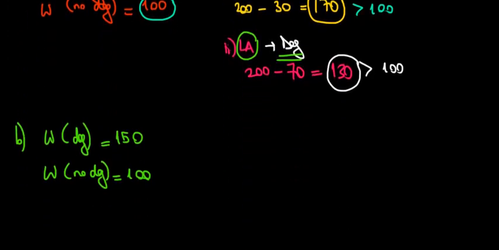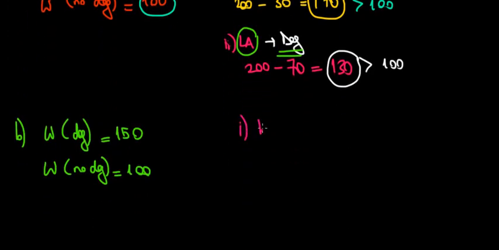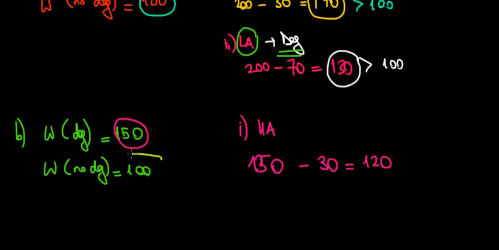So let's do the math over here. The utility of the high-ability worker would be finally 150 from the wage of getting the degree. So he would have a benefit of 150 minus the utility loss of 30 from working for the degree. So that will give him a net utility of $120. Now we compare this with the alternative, and the alternative is not getting the degree and having only $100. So $100 over here, that would be the alternative. Well, 120 is better. 120 is better. So yes, the high ability worker will go for the degree.